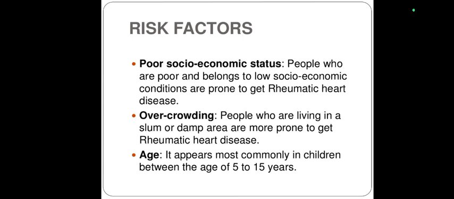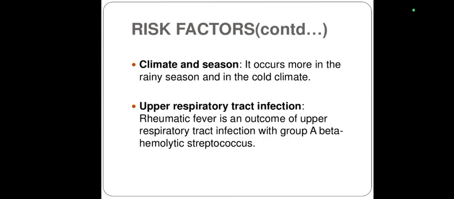Age: similar to rheumatic fever, rheumatic heart disease is also commonly seen in the age group of 5 to 15 years. Climate and season: it occurs more in the rainy season and cold climate, because people will be staying inside the home during the rainy season, and their chance of getting group A streptococcal infection is more frequent in these particular seasons.